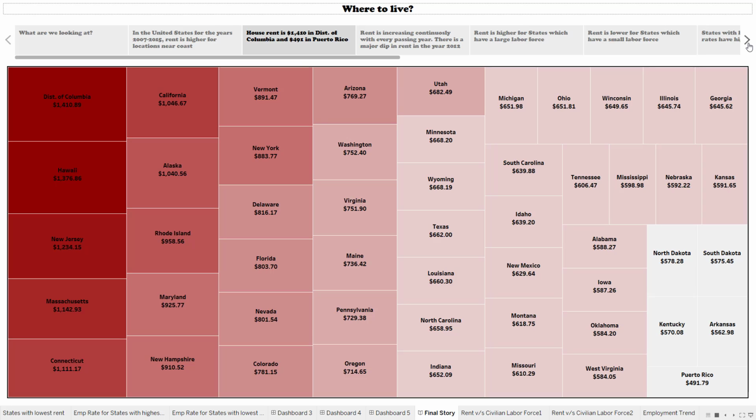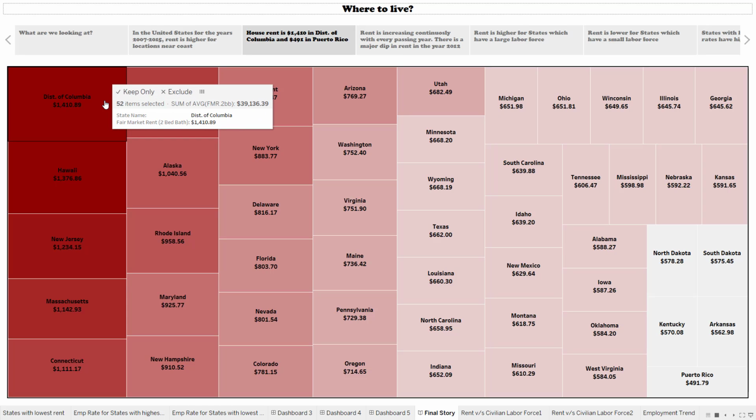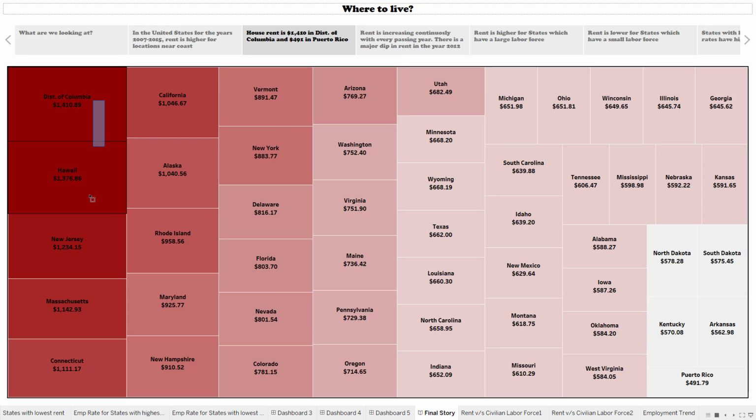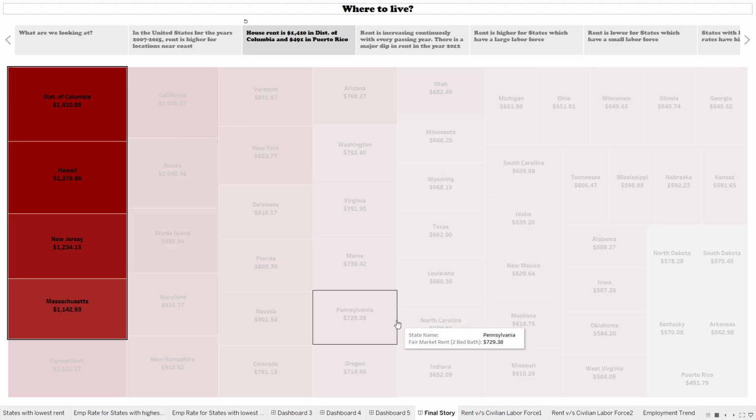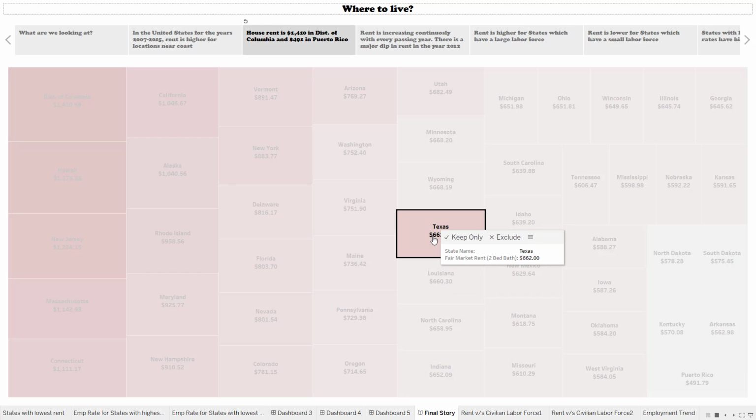Here we can see the variation of rent in the entire country. The locations on the left of the tree map are the ones with higher value of rent, and ones on the right are the ones with a lower value of rent. The color encoding shows that darker shade depicts the higher rents. For Texas, the rent is $662.